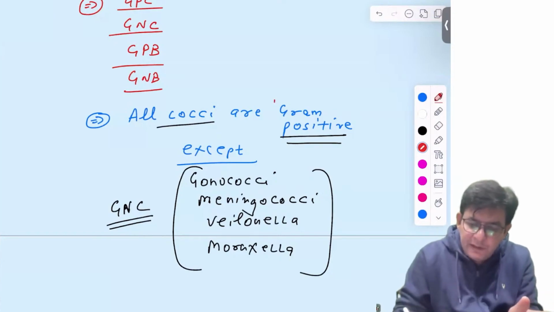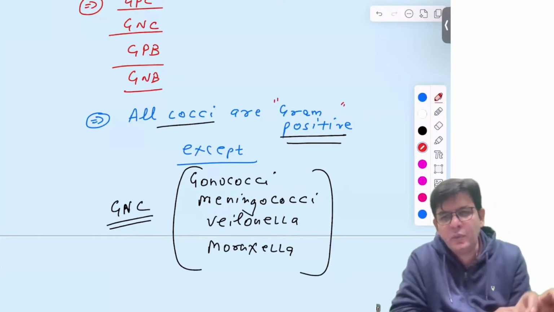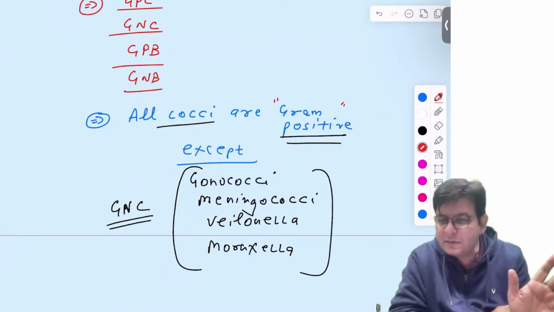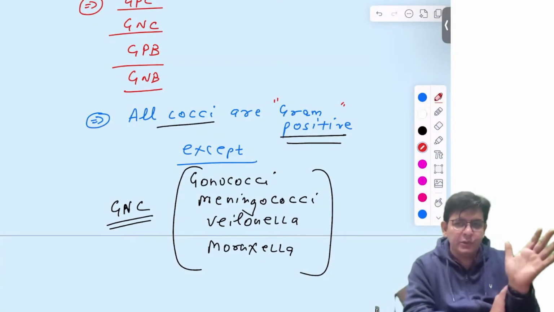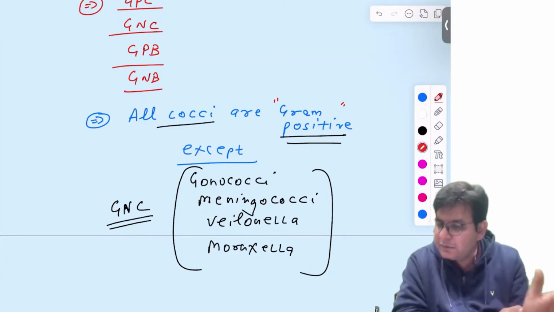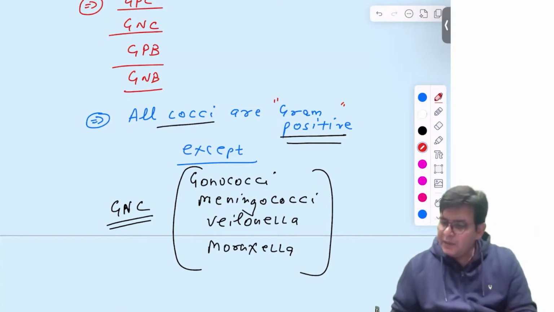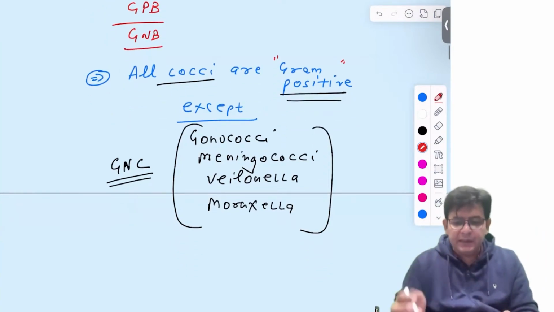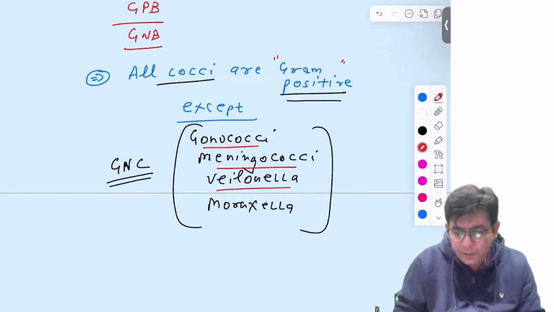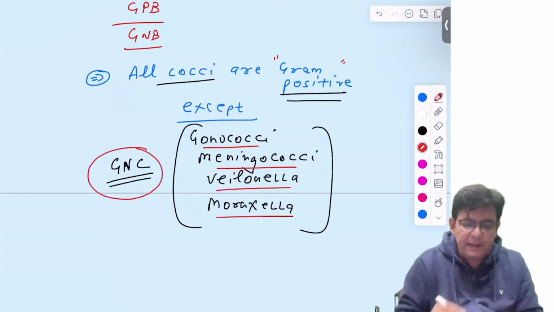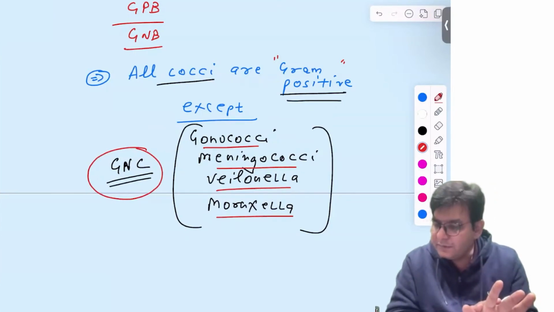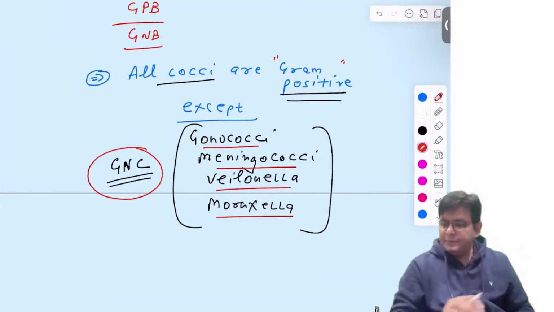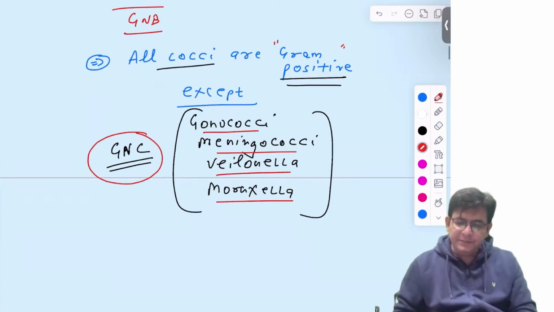Even if you don't know the name, if I ask you what is lactococcus, that is gram positive. What is micrococcus, aerococcus, planococcus? You have never heard of their names, but now you know these are gram positive. So first of all, be clear that these four, gono, meningo, Veillonella, Moraxella, are gram negative cocci, and rest of all other cocci are gram positive. Is it fine or not? Remember this.